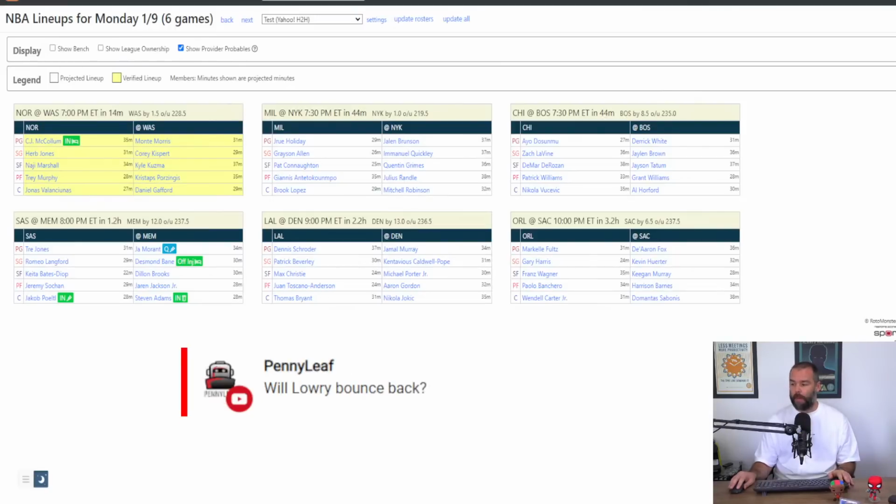Will Lowry bounce back? I don't know. I expect him to improve somewhat because he's not shooting the ball well at all. But honestly, it's really hard.